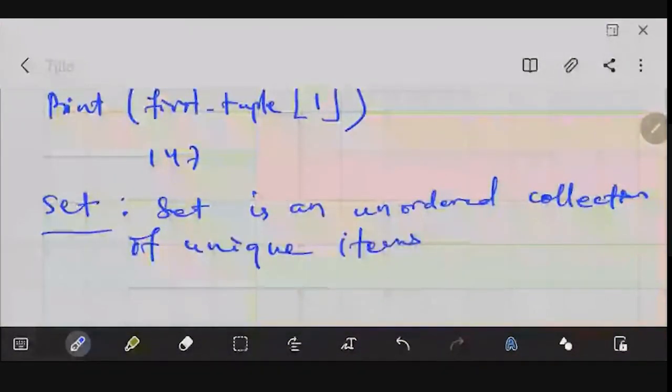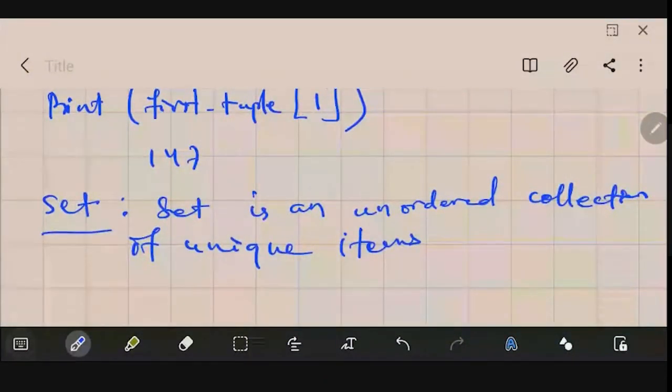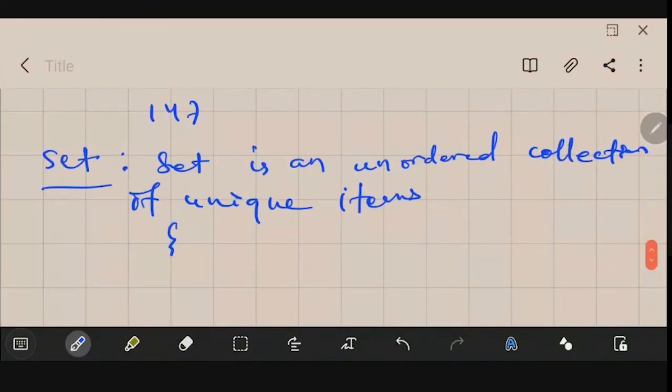So here also a set is defined by values separated by commas, and it is inside curly brackets, that is the difference. They may be of different types: integers, floats, tuples, strings, anything could be there.